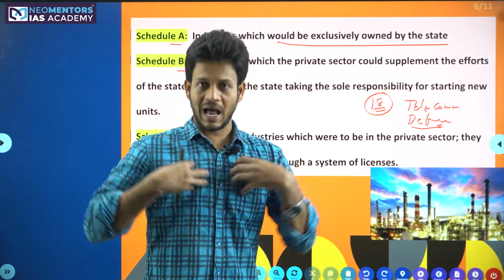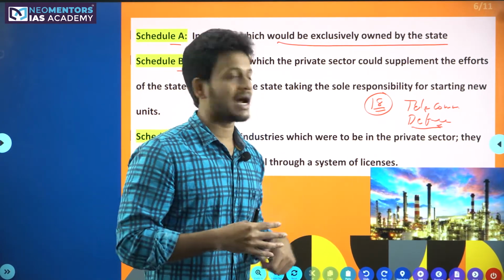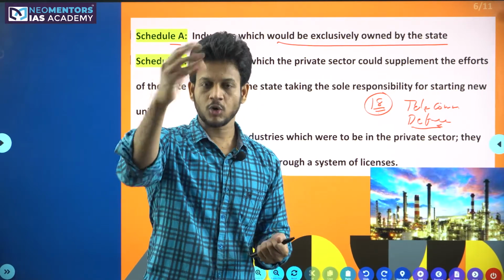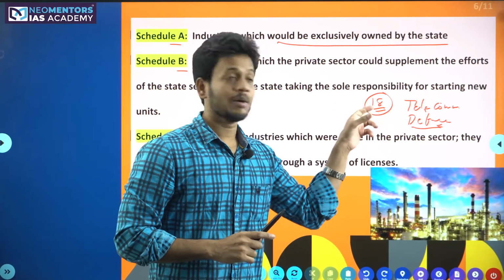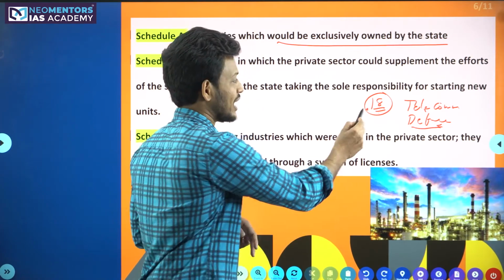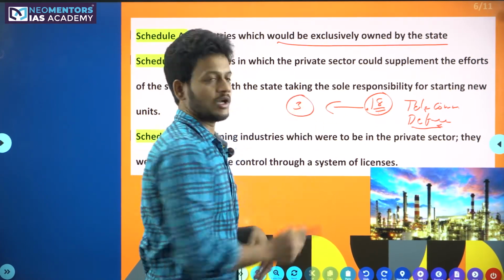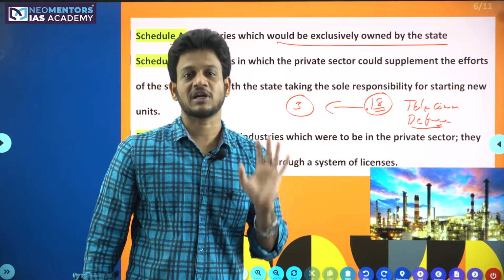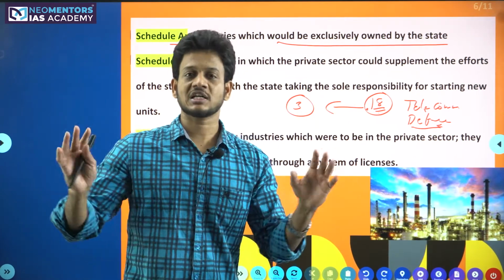For example, I am very interested in starting an industry in telecom. It is not allowed. The government will say, no, you are not allowed to start a company because it is a public sector exclusivity. Today, this exclusivity has come down to 3. Today, we have only 3 sectors where the government alone is functioning. In the rest of all sectors, the private sector is allowed.